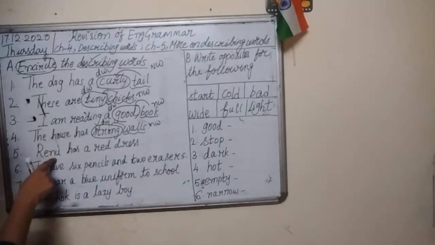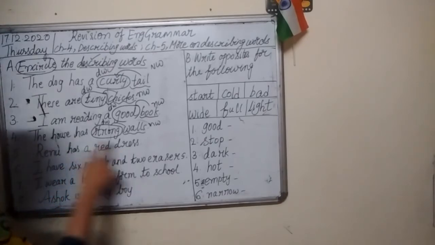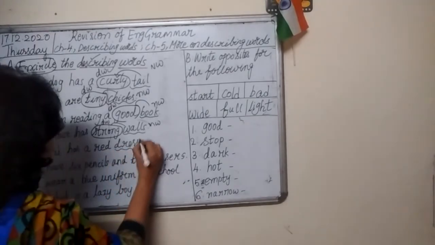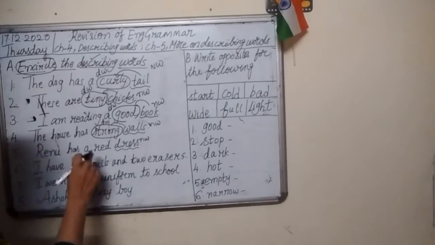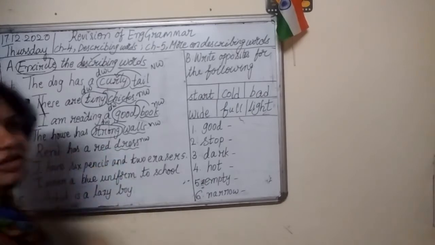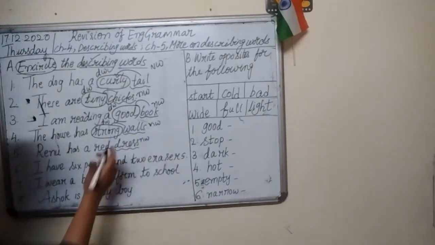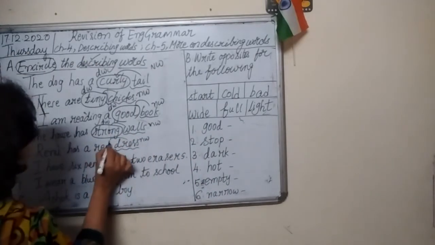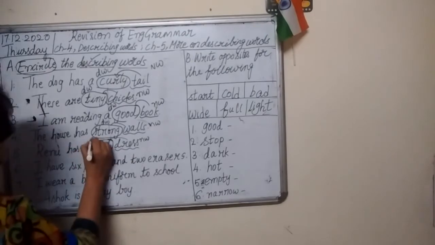Number 5. Renu has a red dress. Dress is naming word. And what is the color of the dress? Red color. So all colors are describing words. Remember this. So how is the dress? Red. So circle red. Red is describing word.